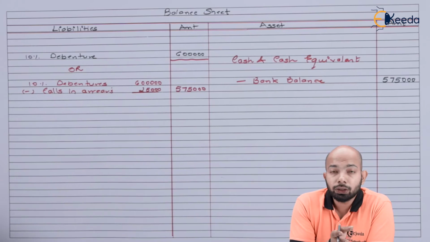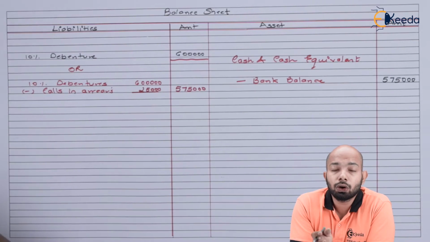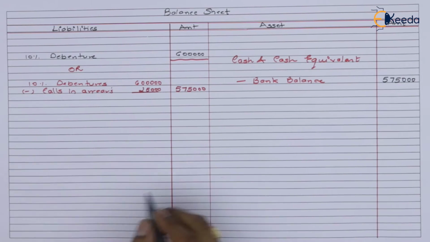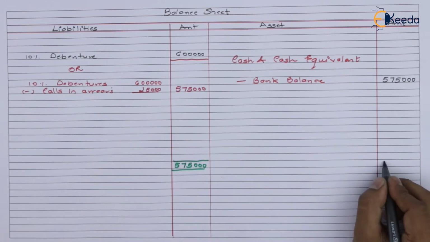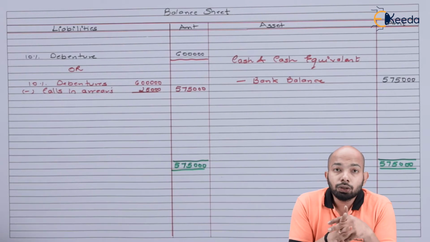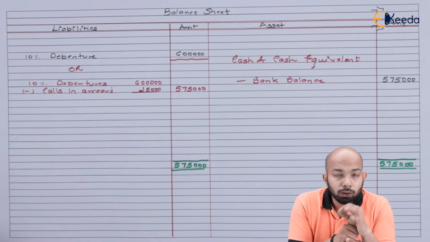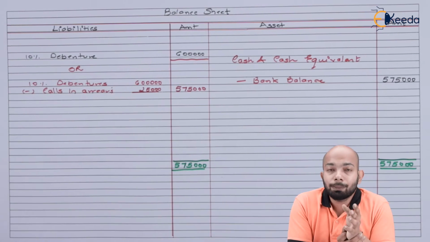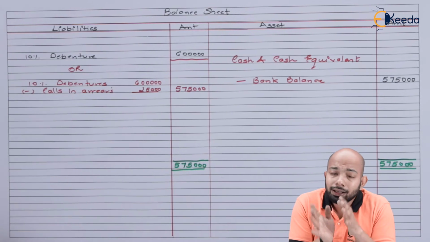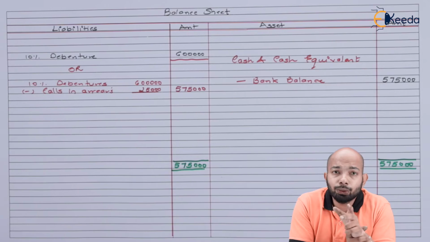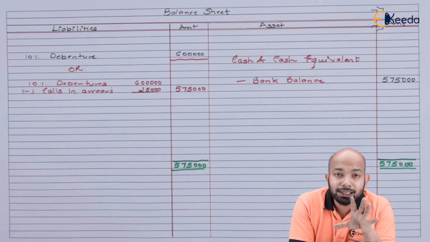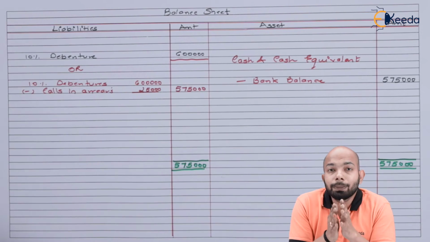So the bank balance that we have figured out here is 5,75,000. That brings you a total of an equivalent balance sheet, that is liability equals asset, 5,75,000. Now, this gives you the total of the first balance sheet being tallied. On the contrary, if you didn't have to subtract calls in arrears from the share, or rather the debenture balance, you can mention it on the credit side here. That will give you an exact balance of 6 lakh on both sides. Here, as we have already subtracted it, hence you are seeing the balance of 5,75,000 as the balance sheet tally here. Now, here we complete case 1.